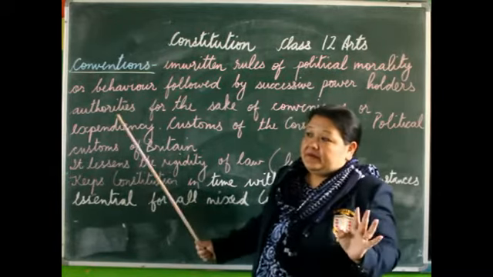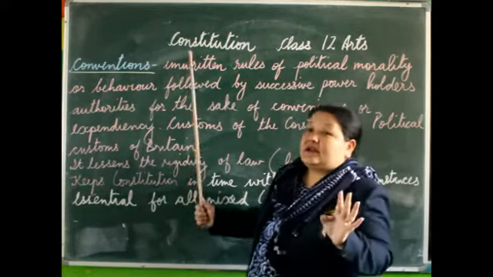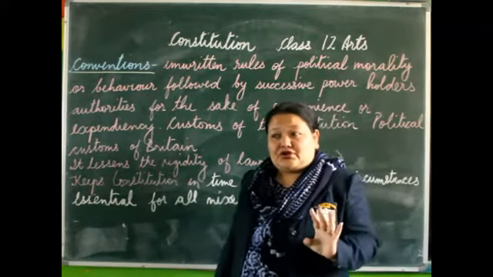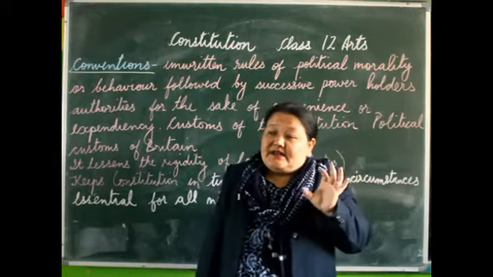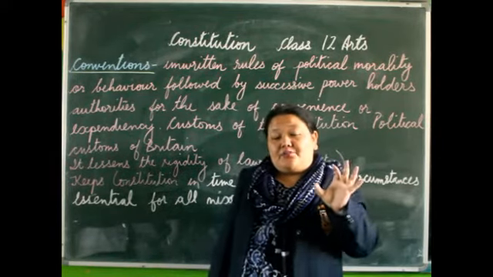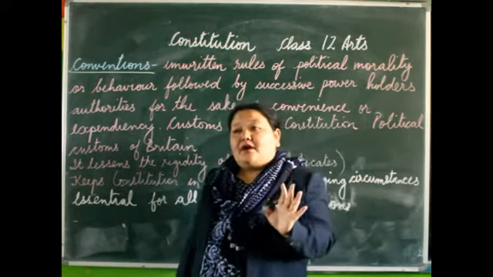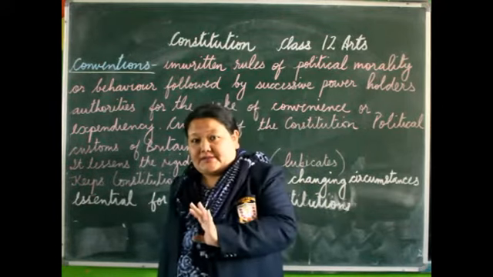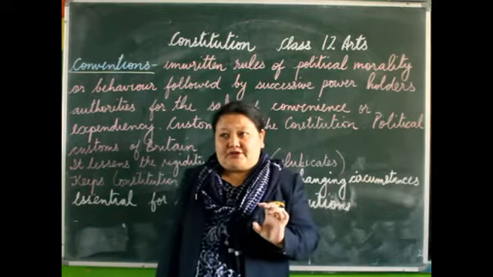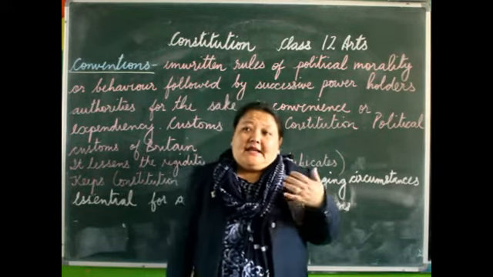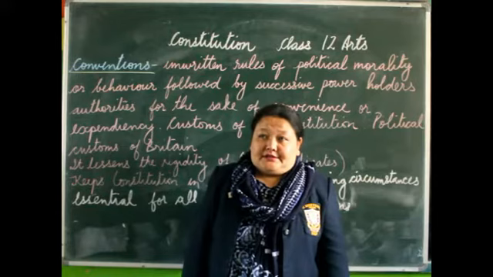So this is a brief explanation about the term conventions. You have to remember that conventions are the unwritten rules of the Constitution. Besides the written rules and regulations, it is very essential, it is very important for us to know the unwritten parts as well. Those are known as your conventions or your traditions. Now, let's take the example of Britain.